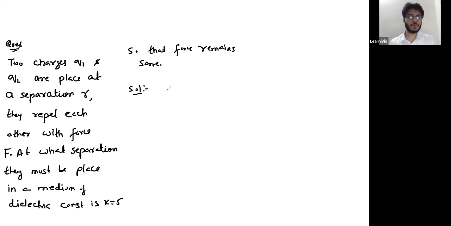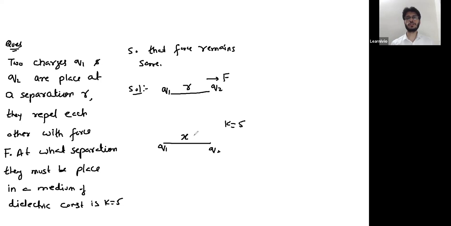Let's start with two charges. This is charge Q1, this is charge Q2. They are placed at a separation R, that is in free space. They repel each other with a force. Now, another medium, the dielectric constant of the medium is 5. He's saying at what separation X you should place the charges so that force does not change, force remains same.